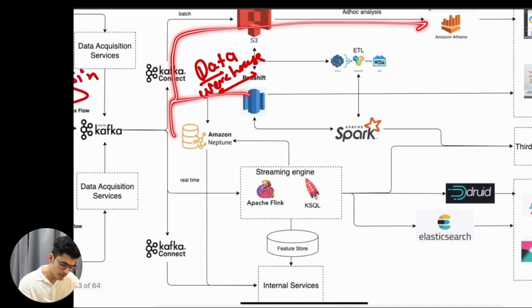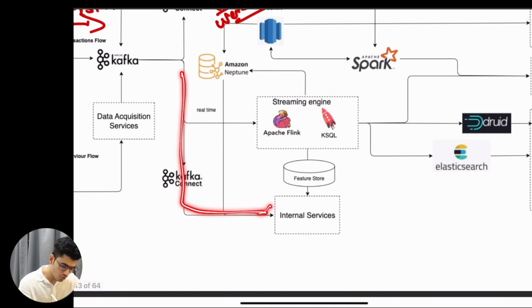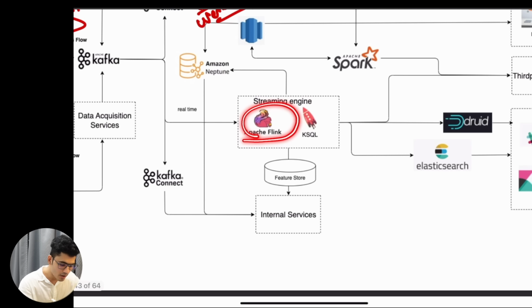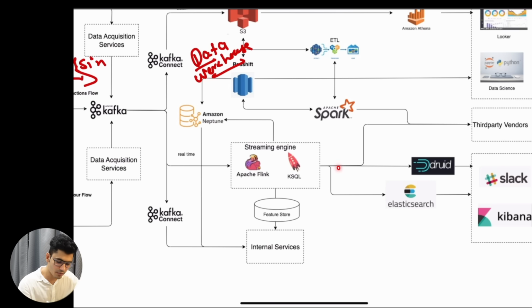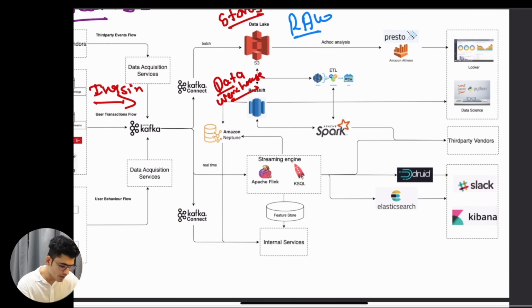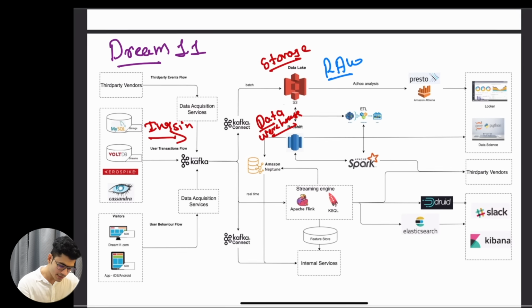There is one more thing, we have the real-time pipeline going over here. For the real-time pipeline, they are using Apache Flink, which is used as the streaming engine. So if they want to understand data on a real-time basis, they can use this and analyze it. From the streaming engine, we go to Druid. We have Elasticsearch. There might be some notification service, and some visualization available over here. Not sure about that, but this is the entire pipeline.